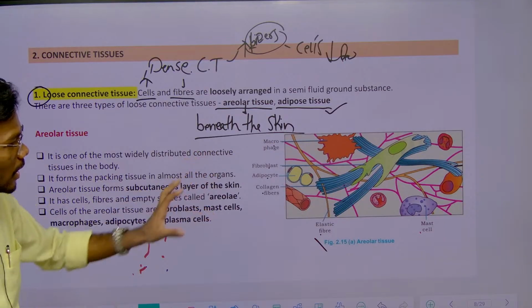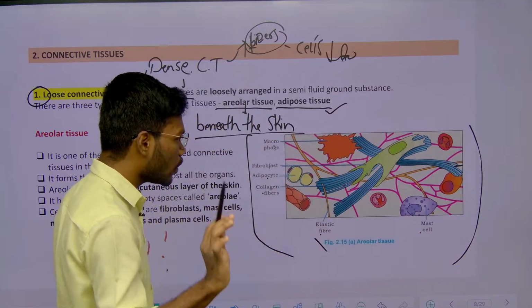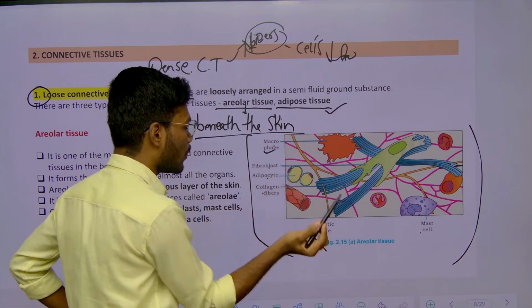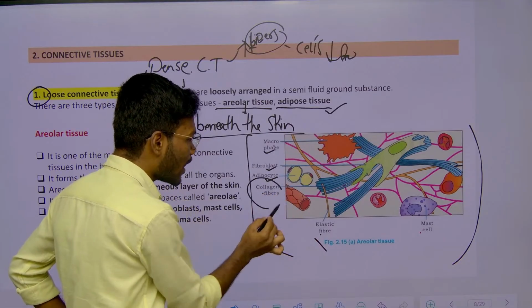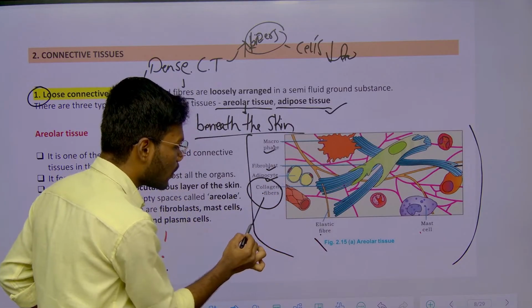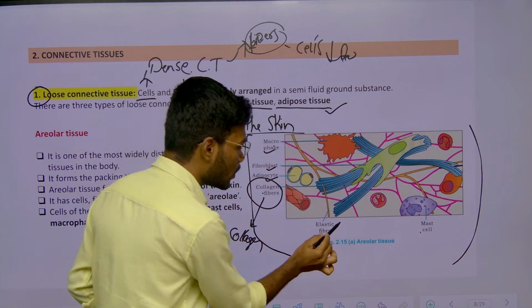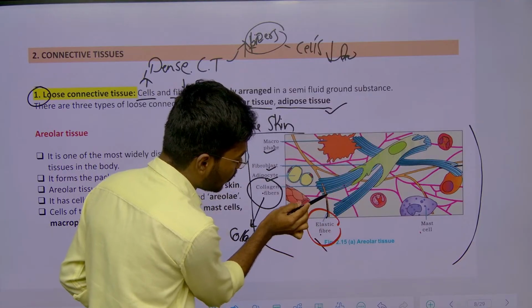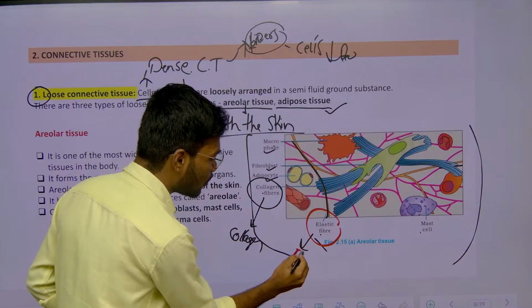If you see this diagram, this entire thing is called areolar tissue. So you need to remember what are macrophages, what are fibroblasts, what are adipocytes, what are collagen fibers. These collagen fibers are made up of collagen proteins. Likewise, this is an elastic fiber, which is made up of elastin protein.